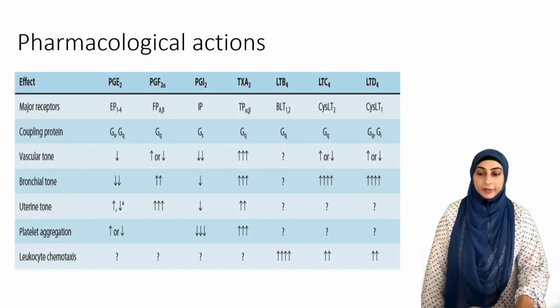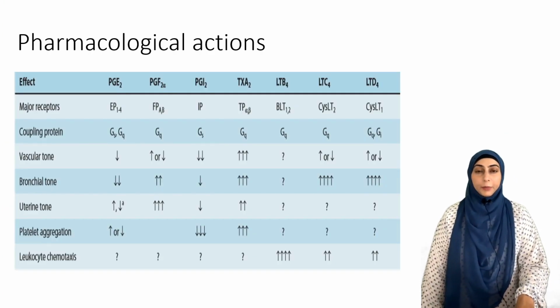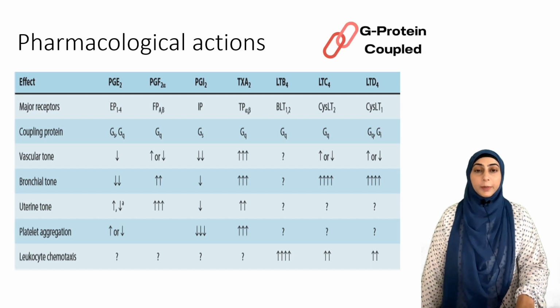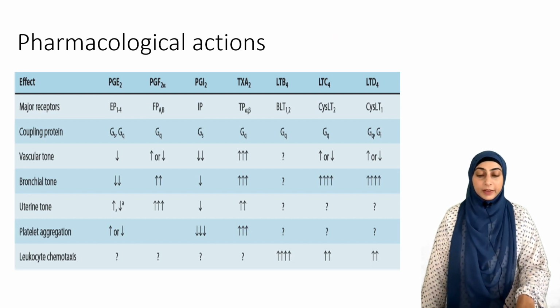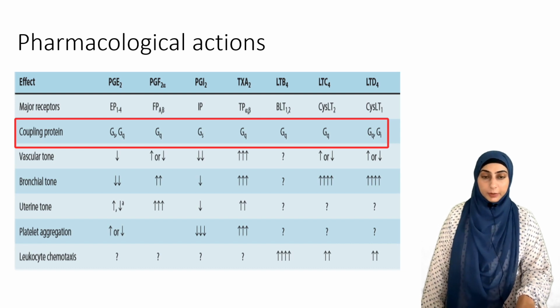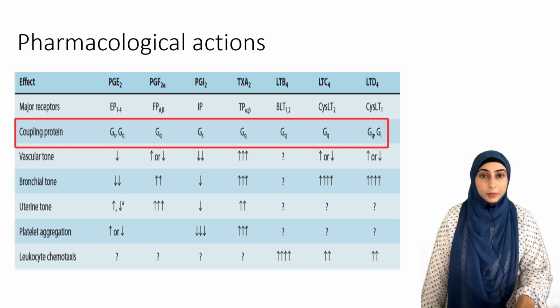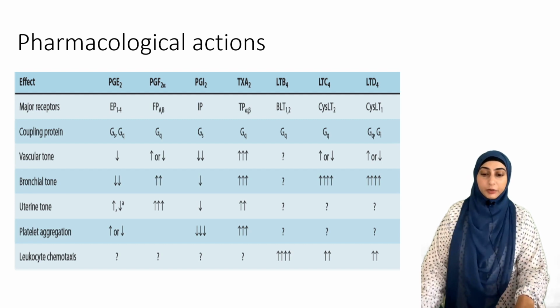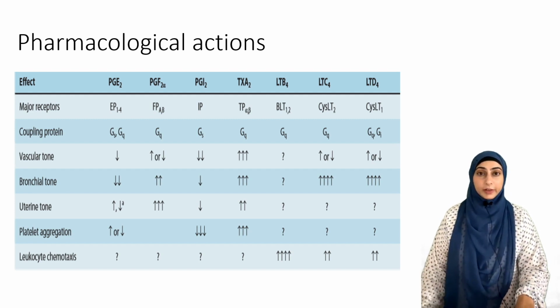Pharmacologically, if we can see, all of the prostaglandins act through G protein coupled receptors. But we can see that there is a variation. Some of them are Gs coupled, some of them are Gq coupled. One of them is also Gi coupled. इसकी वजह से एक major difference produce होता है on the effects that is produced.